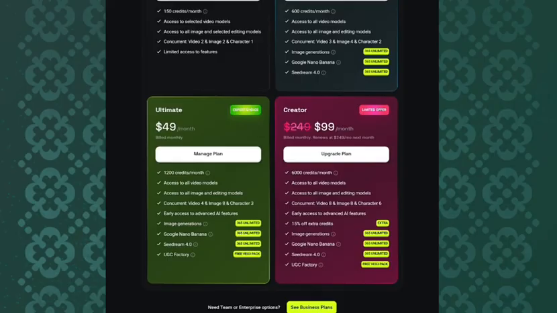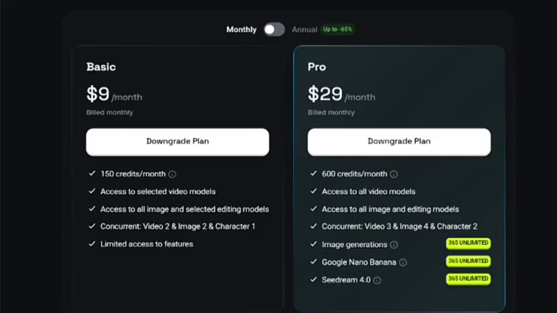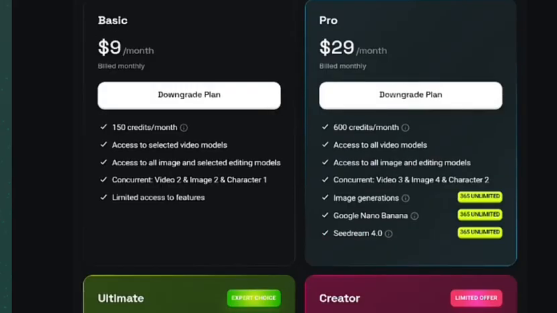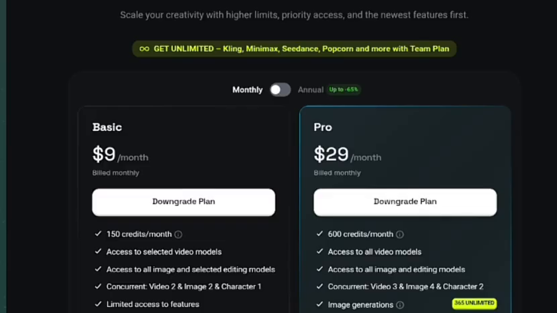As you can see, they have the basic one, which is $9 per month, and this gives you 150 credits per month, with access to select video models. You can see all the different packages here. They also have the pro plan, the unlimited plan, and the creators plan. They are doing Black Friday right now with a 65% off discount. So this is a great opportunity for you to unlock the tool and start using it to create amazing videos and edit images and videos.